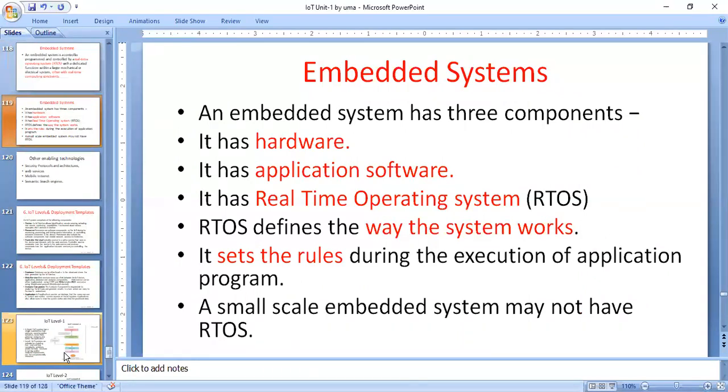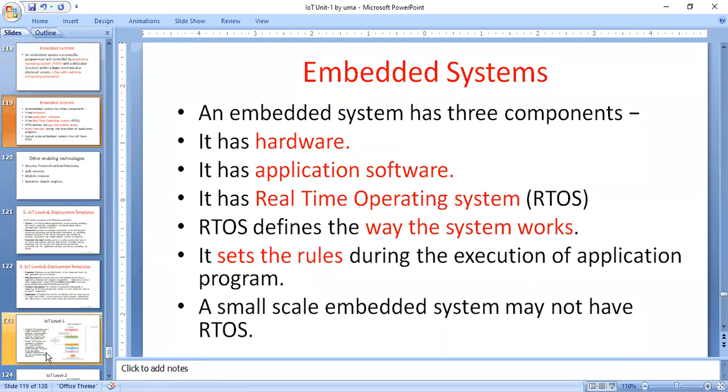Here, this embedded system consists of different components. The embedded system consists of hardware components, for example, hardware, and then applications. Application software means you will use application software, Android OS. There are so many different application softwares. And a real-time operating system, RTOS.